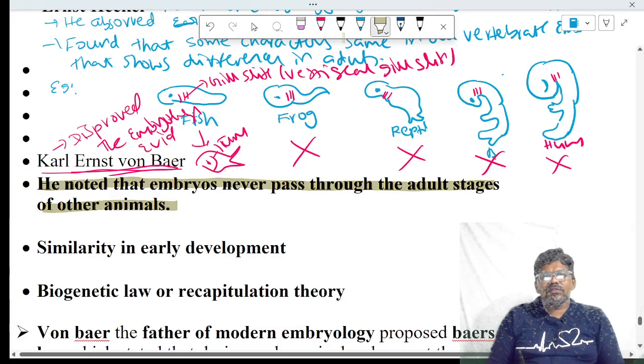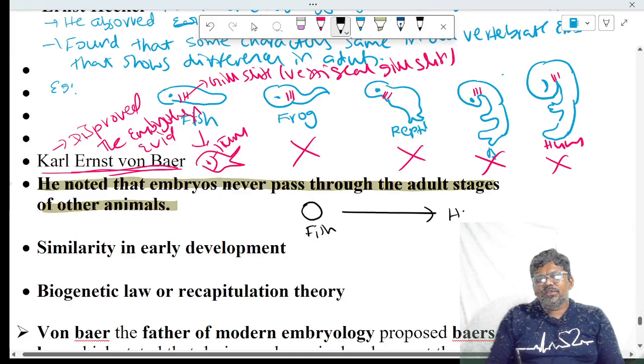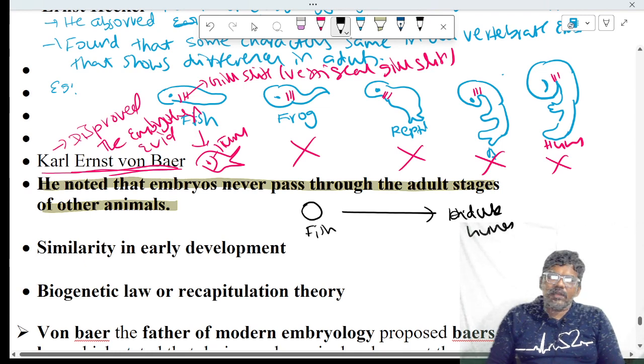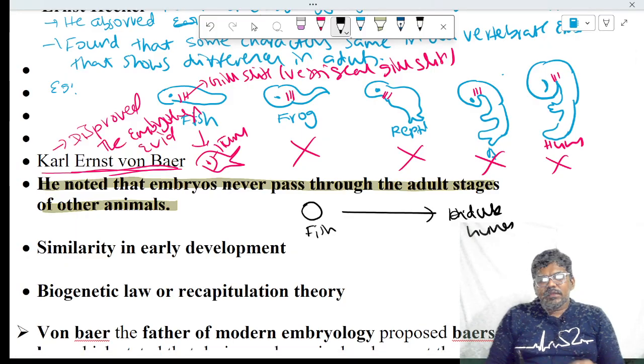Embryos never pass through adult stages of other animals means, for example, the embryo of fish does not become an adult human. An adult human is not formed from the embryo of fish. The embryo of fish becomes an adult fish, and the embryo of human becomes an adult human. According to Haeckel, all embryos are the same because all contain similar features. But according to Von Baer, embryos are different.